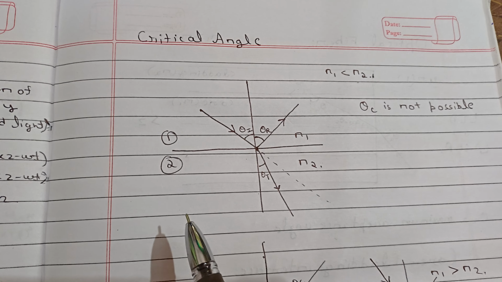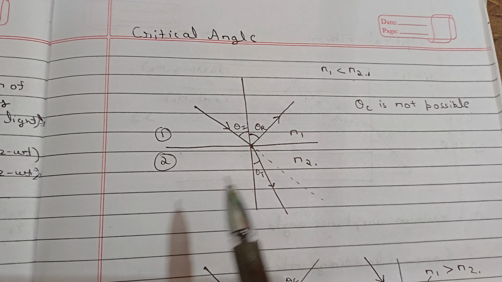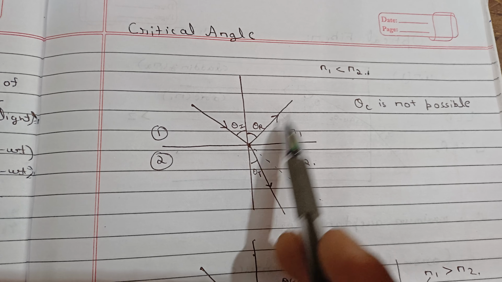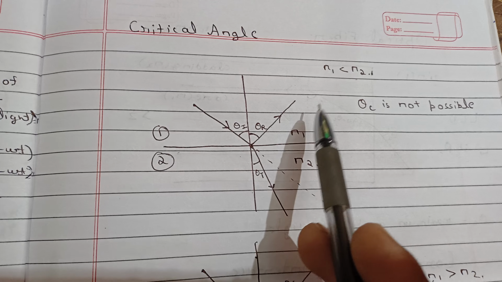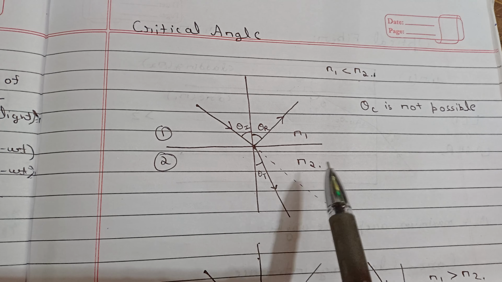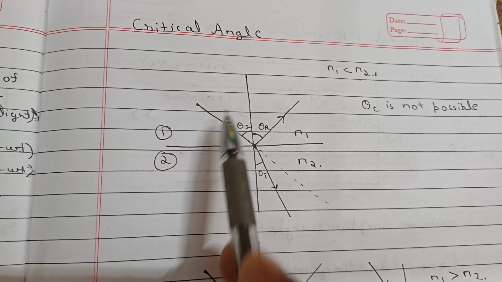So what is the meaning of critical angle? You can remember from total internal reflection, when you study that if any ray is coming, then the reflecting wave will contain all the energy. There will be no transmission, and that can be possible only when the second medium is rarer and the first medium is denser.